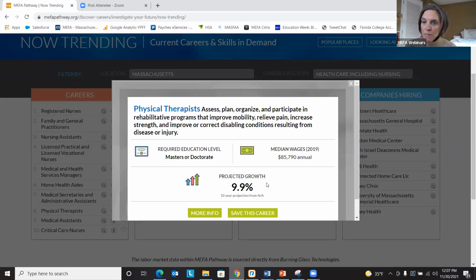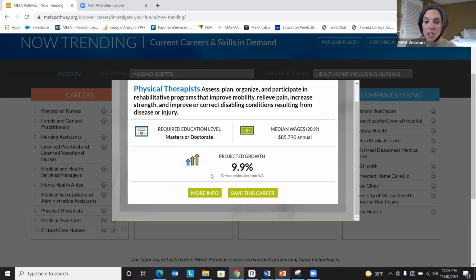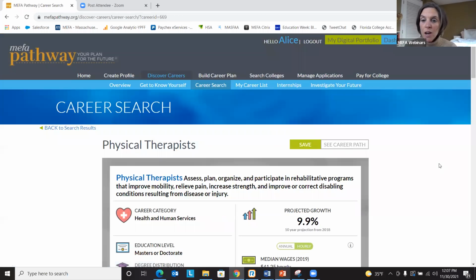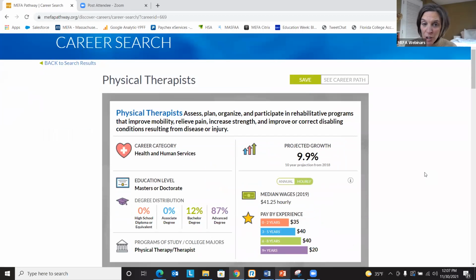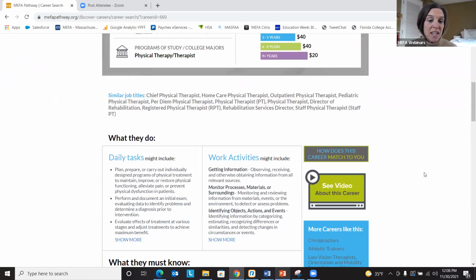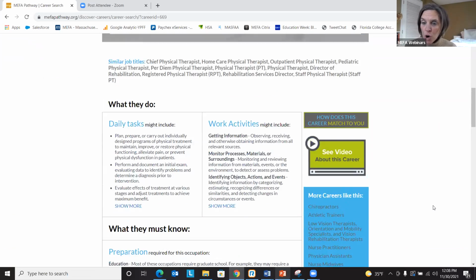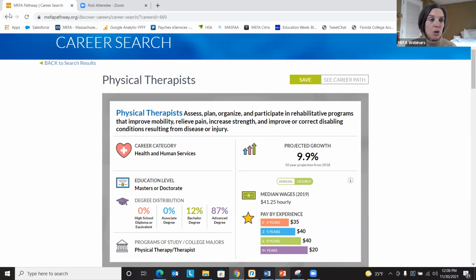It brings us to a short summary box of what a physical therapist does: assess, plan, organize, and participate in rehabilitative programs, the required education level, median wage, projected growth of this particular career. If you were to click on more information, you would come to a more comprehensive, detailed page of what a physical therapist does in a particular day, daily tasks, work activities. You have access to a video, so you can find out much more information on this particular career.